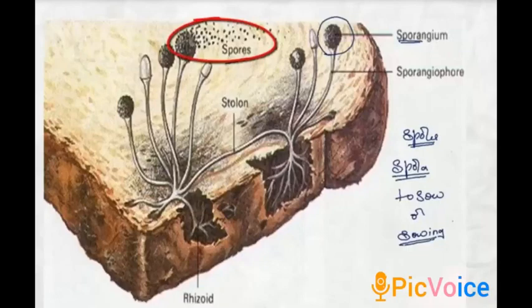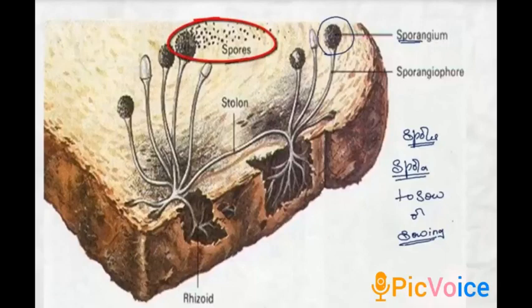Let us move on to the next method of asexual reproduction, which is spore formation. We all have seen the growth of fungus on fruits and vegetables or bread or chapati that has been kept outside the refrigerator.